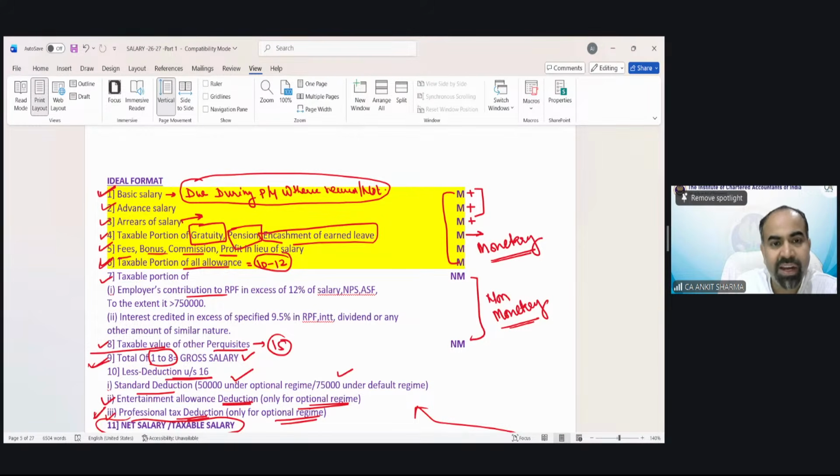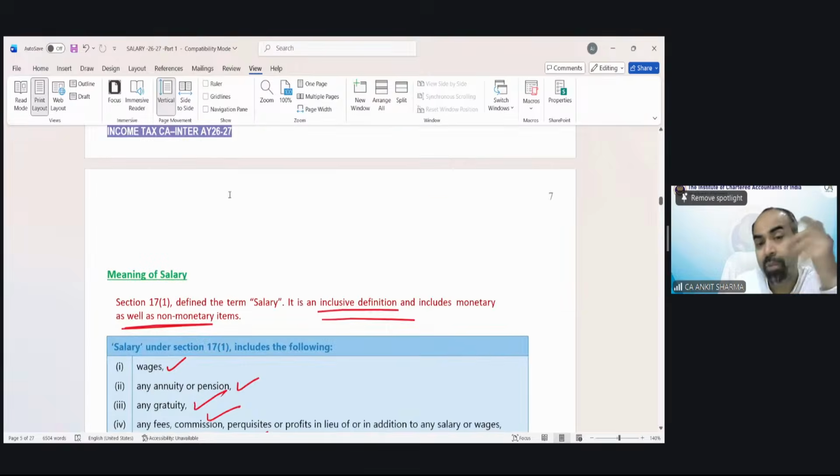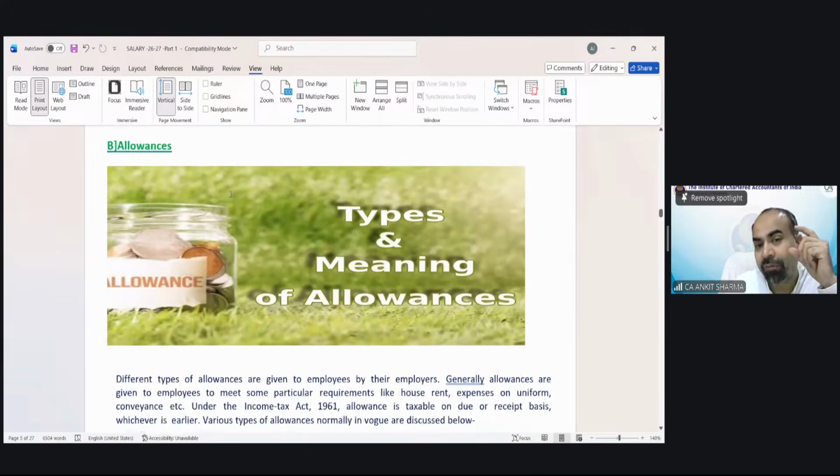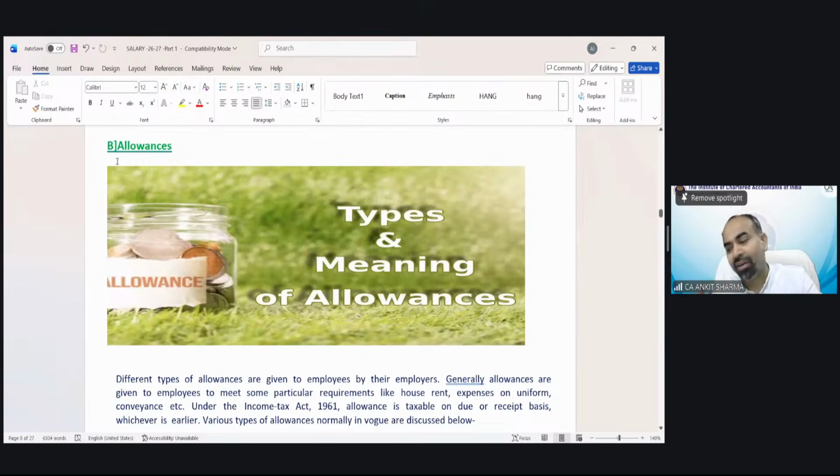But after basic, advance and arrear, we will start solving the allowances part. Allowances, fees, bonus, commission are almost the same, not an issue. So the format is very important. If you follow that format, you will understand at the end. It's kind of a movie. I'm just asking you to follow that format. And the importance of that format, you will understand when we finish our salary head. Then you will understand why sir has told us to solve this question in this format.